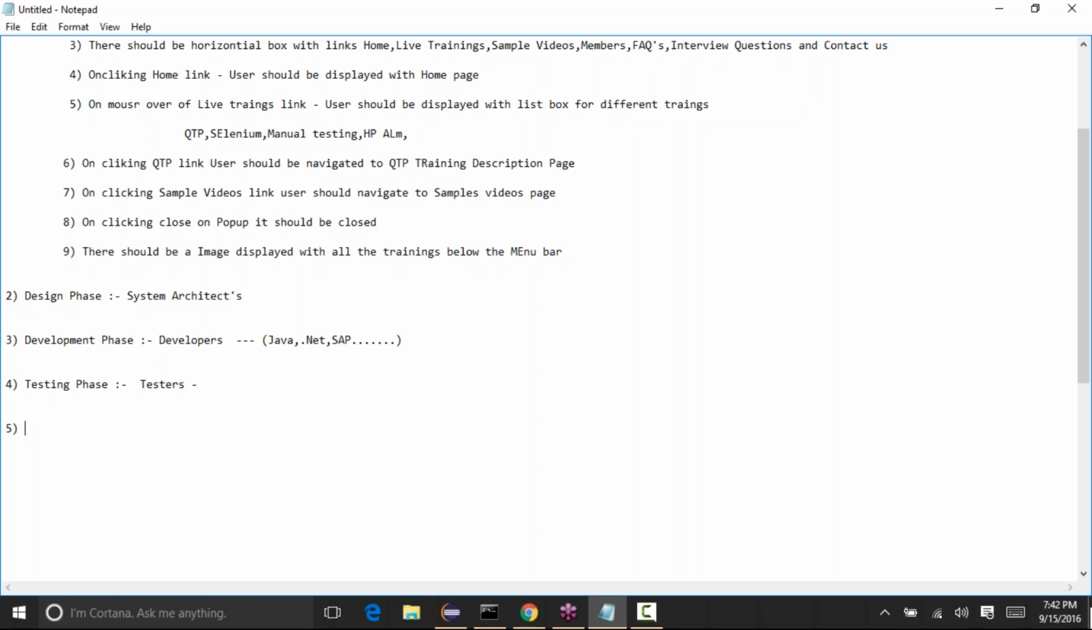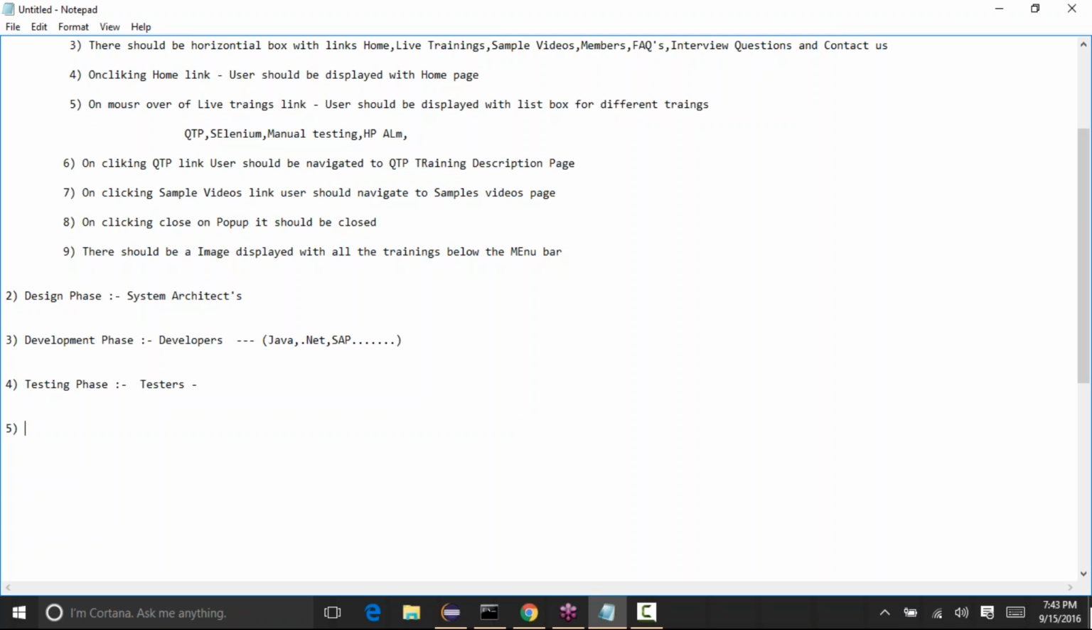Once the testing has been completed, the application will be released to the end clients. End clients in the sense, let's say Amazon.com. Once the developers build the application and the testers test it, they release it to the end clients, users like us. We'll use it to buy goods from that application. So once the testing has been completed, it will be released to the clients.